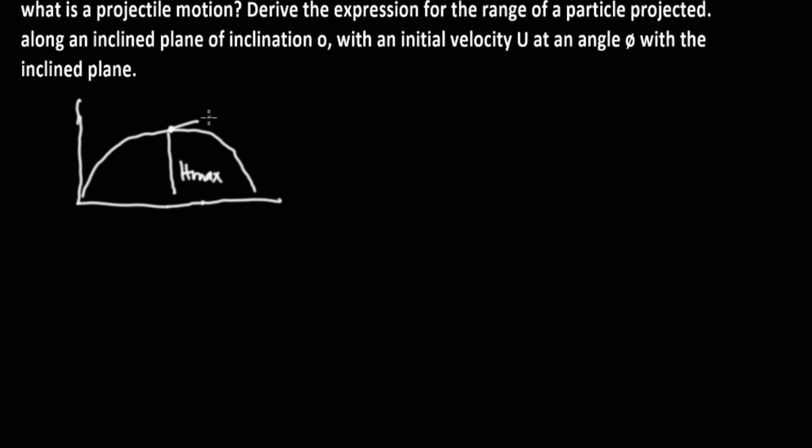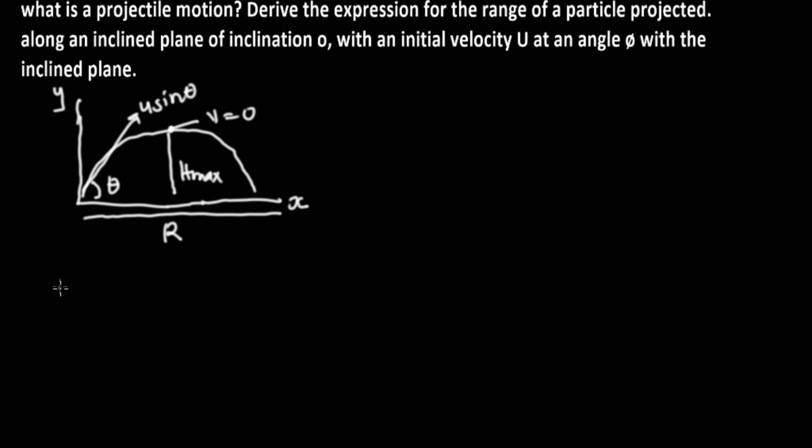Derive the range of the particle. Now, I always told students that when they want to derive an equation, they should come up with a diagram like this, a free sketch diagram. And in this free sketch diagram, we'll have the maximum height here, and we have v here as 0, and we have here the x, and here theta, and this particle is moving with u sine theta. This is the y-axis, this is the x-axis. Now they are asking us to find the range, which is the maximum horizontal distance.